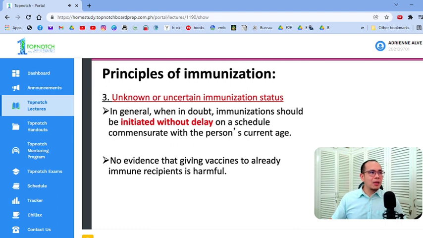Is that clear? Okay? And unknown immunization status. Sabi ni mother, Dok, hindi ko alam. May record po ba kayo? Wala po ako makita record. Makakapunta po ba kayo sa pedya nyo? Hindi po ako makakapunta. What do we do, Doc? Hindi ko po sure kung ano yung bakuna ng anak ko. Then we treat your child as if he or she has not received any vaccine or the vaccine in question. Because there's no evidence na may problema if masobrahan siya.